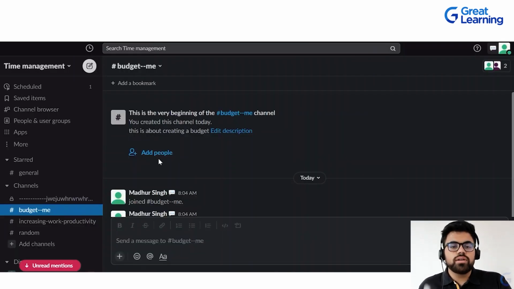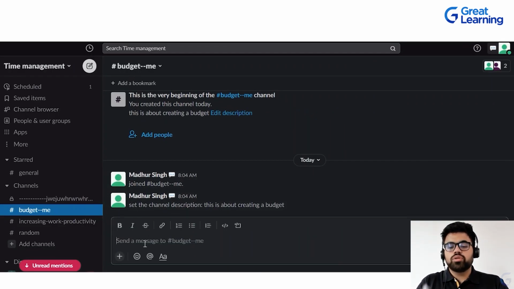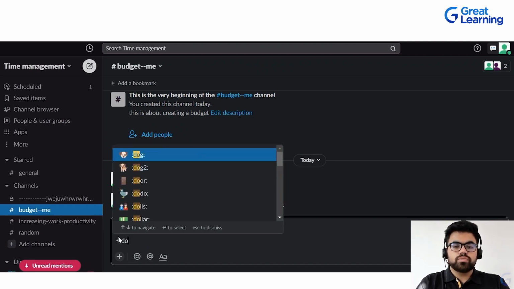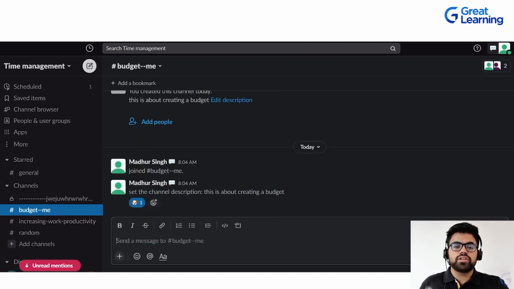One more thing you can do on Slack is that sometimes you really want to send out custom emojis. How would you do that without searching in the emoji tab? Let's just say you want to send a dog's picture. You'll type colon dog, so it would automatically come into the picture and you can just send it out.